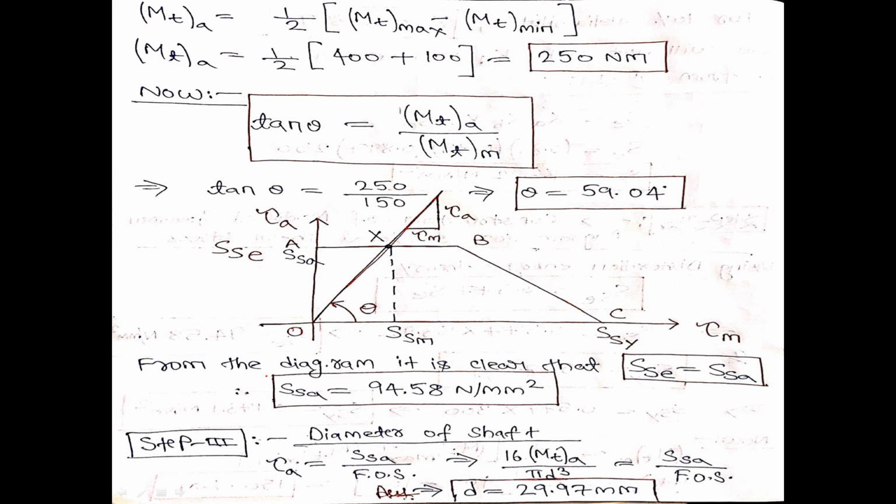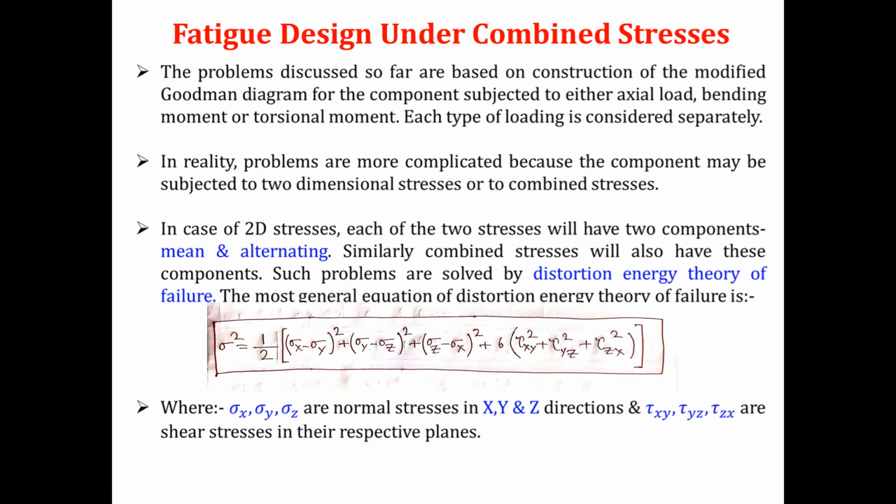So this was the problem related to the modified Goodman diagram for torsional shear stress. Similar types of problems are given in the book, so please practice those problems, unsolved as well as solved problems. Fine. So now we have come to an end of this module. We are only left with the last portion of this module. Since we have class till 11:30 a.m., we can complete this last part. So let us start the last part of this module, which is fatigue design under combined stresses.